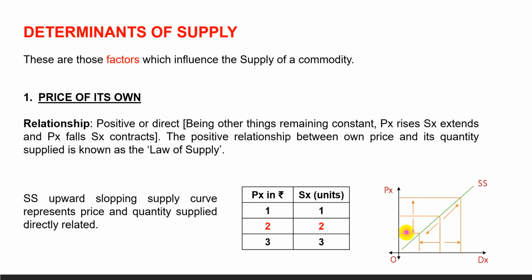And when price decreases, quantity supplied decreases, and then we find we move along the same supply curve downward or towards the left. This is called contraction in supply, and upward movement is called extension in supply. So we can say that in this diagram, the SS upward sloping supply curve represents that price and quantity supplied are directly related.